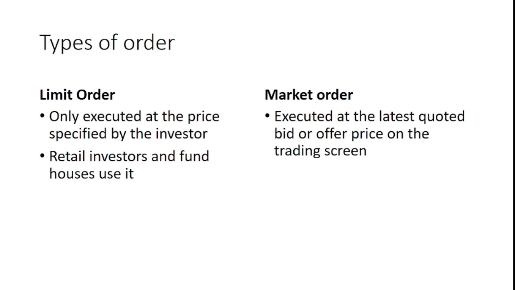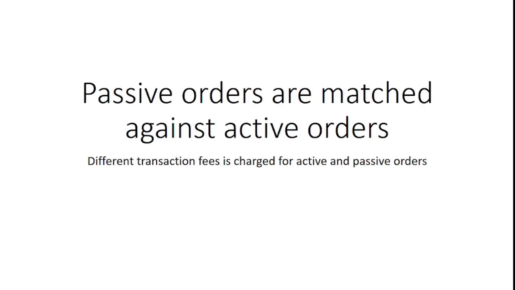The second type of order, like I said, is known as a market order. A market order is executed at the latest quoted bid and offer price on the trading screen. So if I'm placing a limit order, I get to decide what the price should be. I get to decide whether I need to execute the particular transaction now, or I don't want to execute the order. I have full control in the case of a limit order. I lose this control when I'm placing a market order and I'm saying, whatever the market is deciding, I accept that price. So these are the two different types of orders.